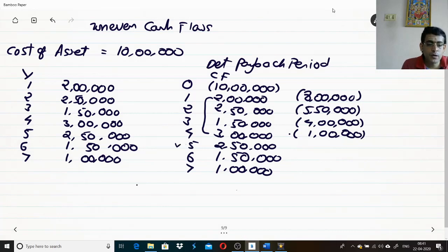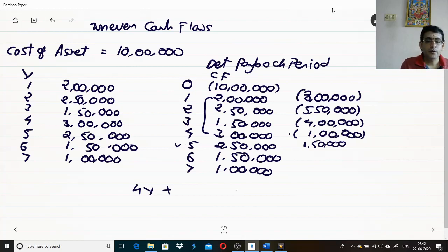Now that means what? Payback period is 4 years plus 5th year. What you are doing? You are recovering this 1 lakh, and along with this you are recovering some excess amount. So what you have done there? Total 1 lakh minus 1 lakh plus 2 lakh 50,000, that is going to give you 1 lakh 50,000. That means you had recovered that amount in the 5th year. That may be in any months in the 5th year.